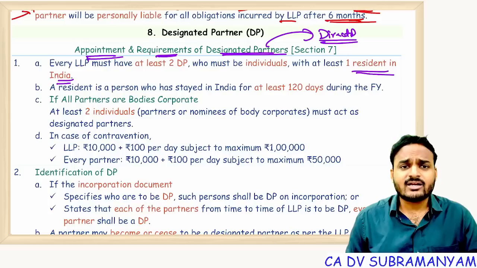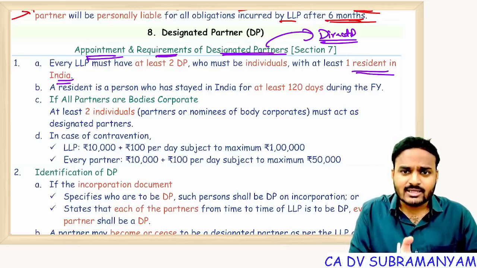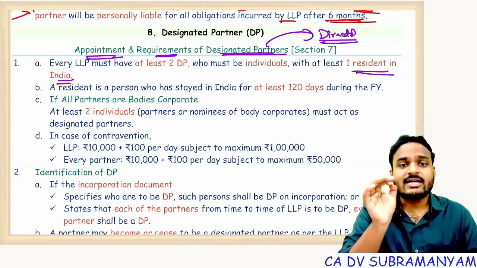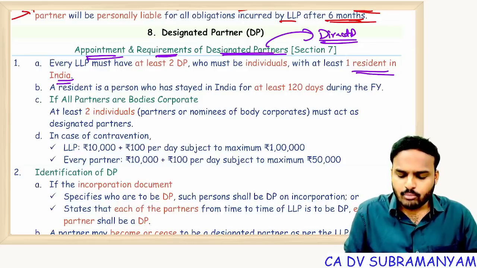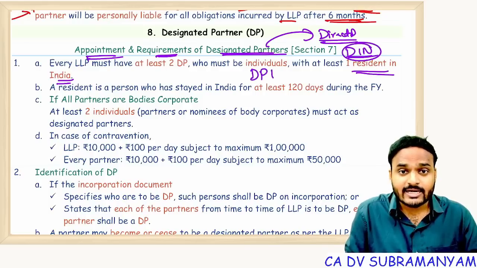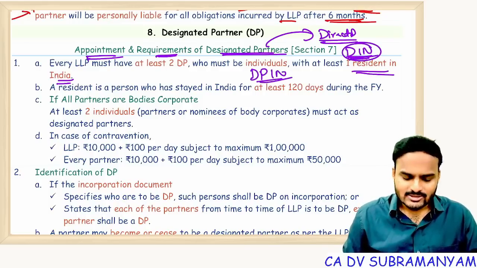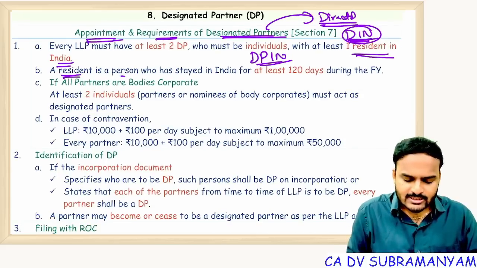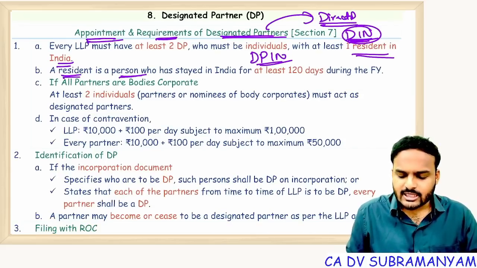But for a designated partner, compulsorily first he should be a partner. Then only he can be designated as DP, designated partner. Both will have one number called director identification number. Coming to LLP, we call it designated partner identification number. But both numbers are the same only.